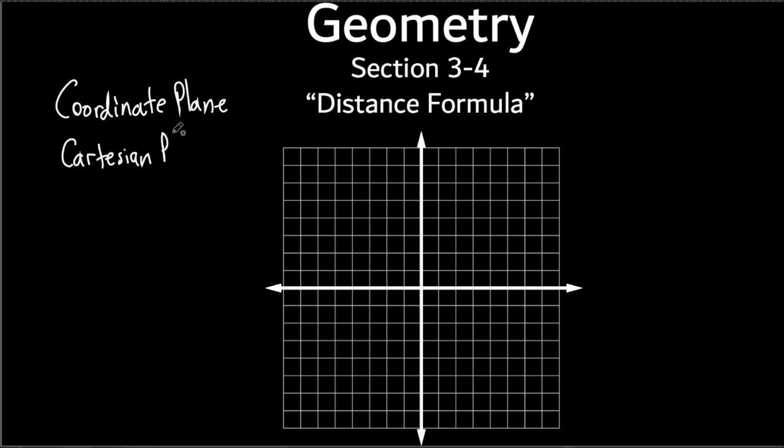A Cartesian plane. Now, why in the world would they call it Cartesian? Because it's named after somebody a long time ago. He was born in 1596. He was French, and his name is Renee. It looks like Descartes, but we say Descartes. All right? So it's Renee Descartes. He lived from 1596, and I wouldn't know this except I just looked it up, to 1650. So a long time ago.